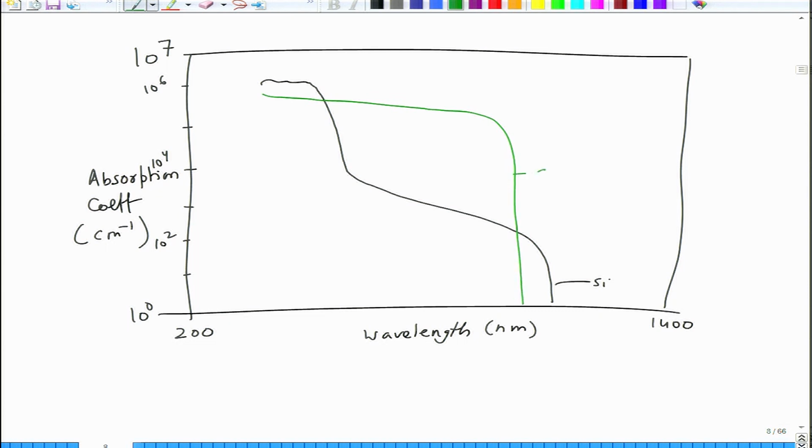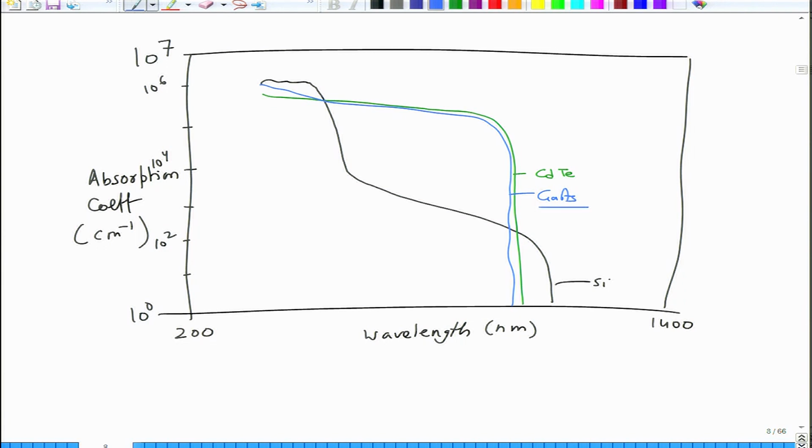So this would be for CdTe. Gallium arsenide would be somewhere here also, roughly similar. So these would be approximate changes.